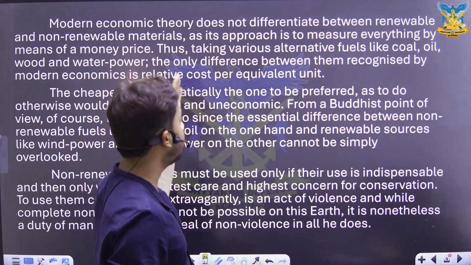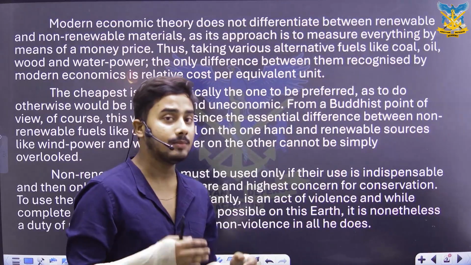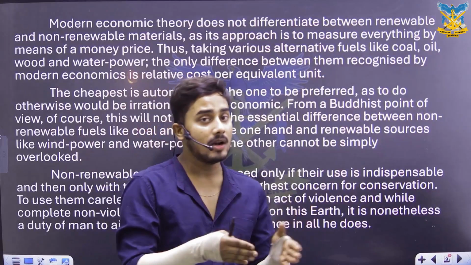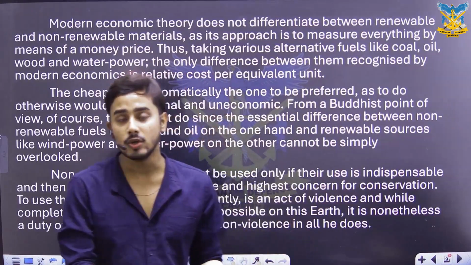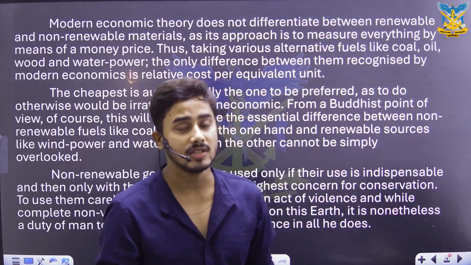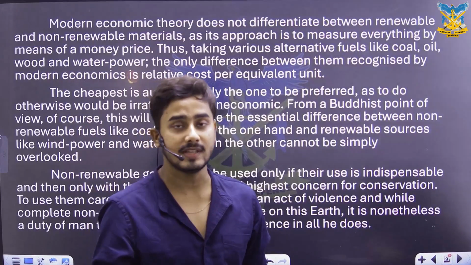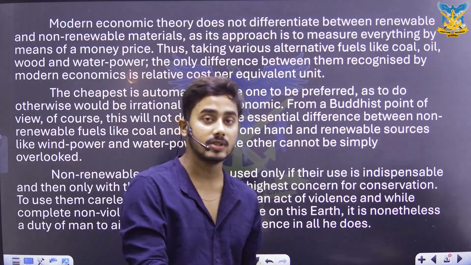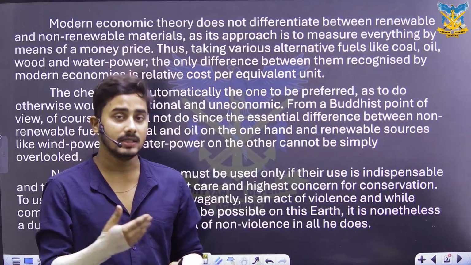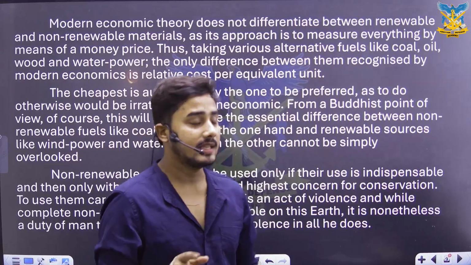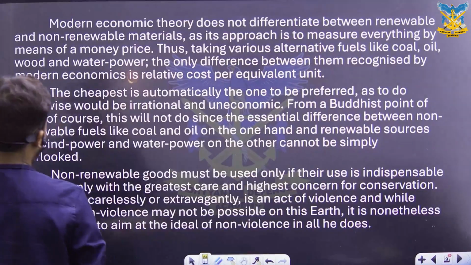So in this paragraph we are being told that modern economics does not differentiate among resources based on whether they're renewable or non-renewable. They are going for a cost efficient perception, where the usage of resources that will help the industries curtail their cost a bit is the one given priority.